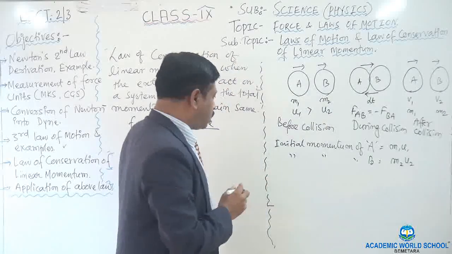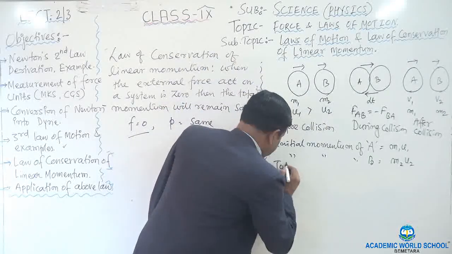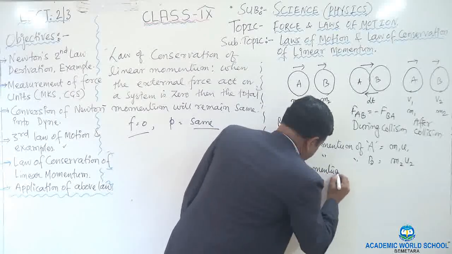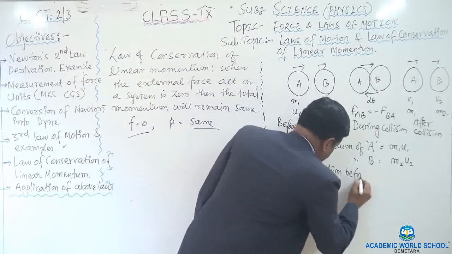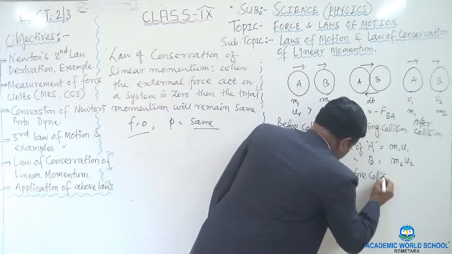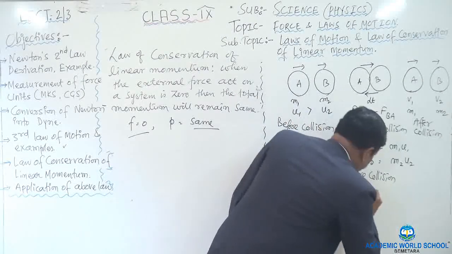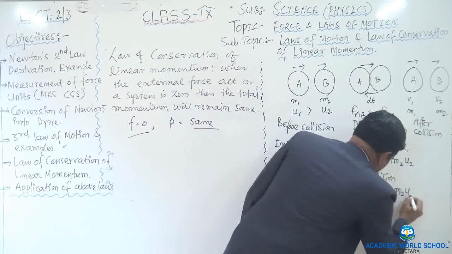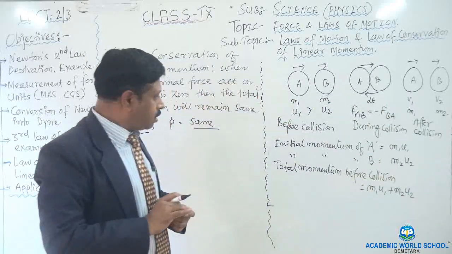Then write the total momentum of the system before collision. Before collision, it will be m1 u1 plus m2 u2.